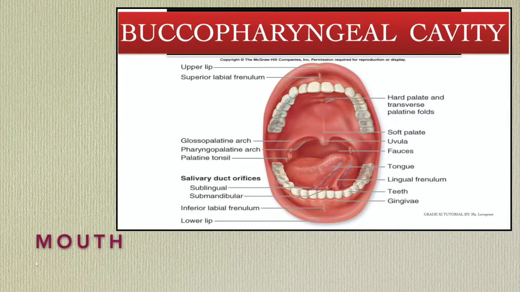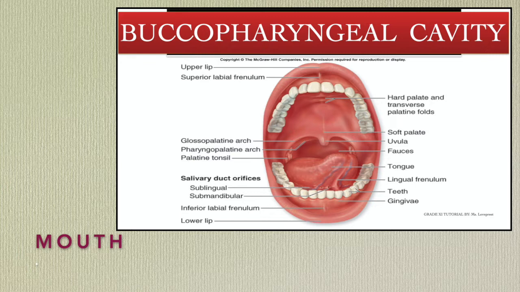The mouth is bounded by the upper and lower lip and it consists of the following parts: buccopharyngeal cavity, vestibule and tongue. First of all, look at the diagram. Buccopharyngeal cavity. What is the buccopharyngeal cavity? It is the space between the skull and throat. And it further consists of the following parts.